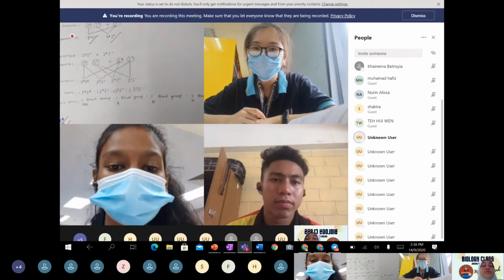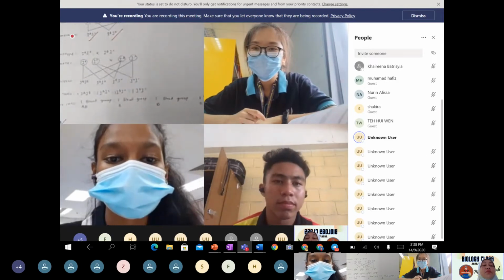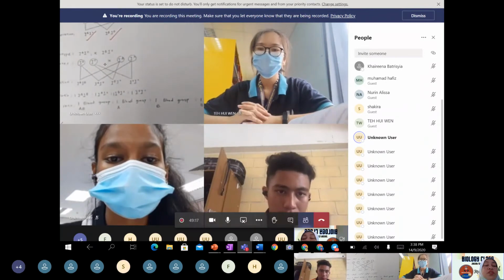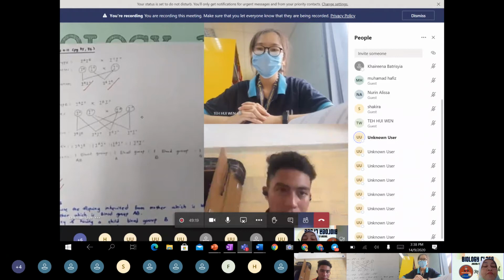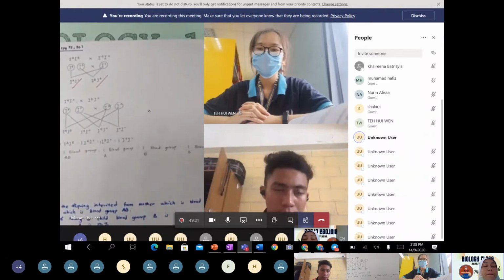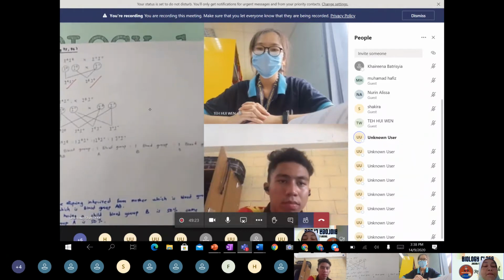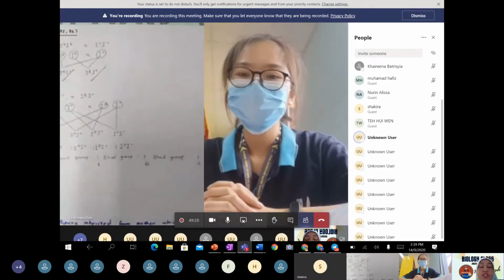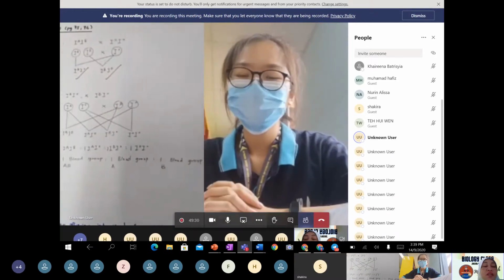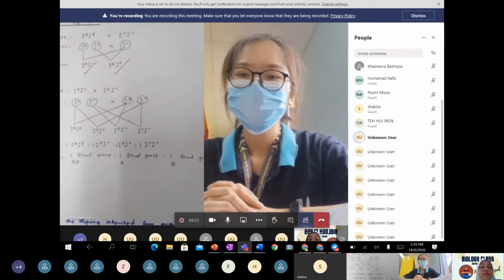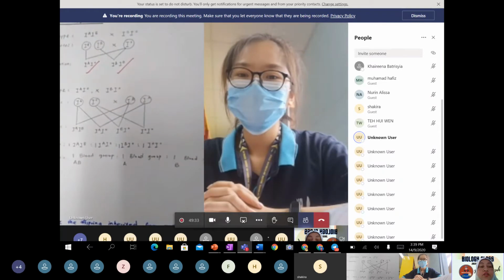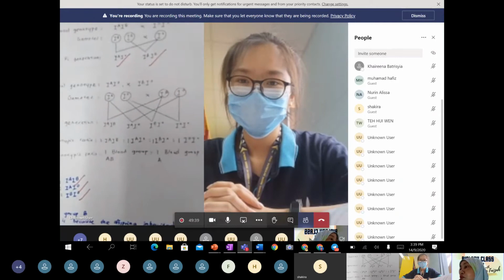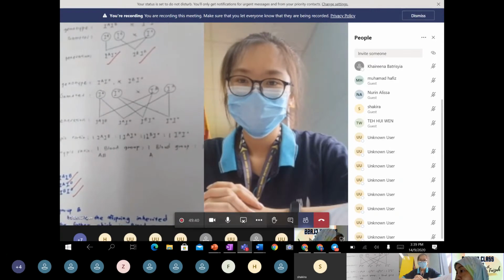Alright. So this one you are referring to which phenotype? Phenotype, that means blood group AB got 1, blood group A got 1, blood group B got 1, blood group O also got 1. This is which generation? Third generation. No, the second generation. Third generation is referring to their second generation lah, right? Yes.